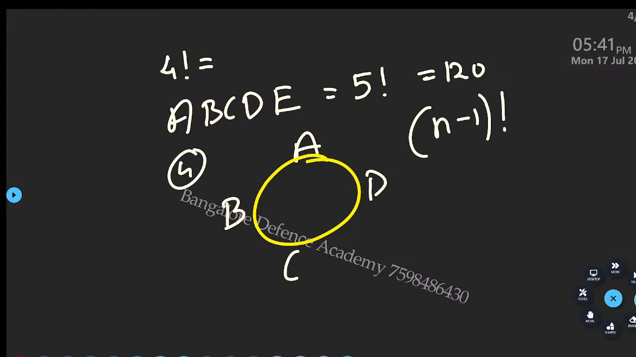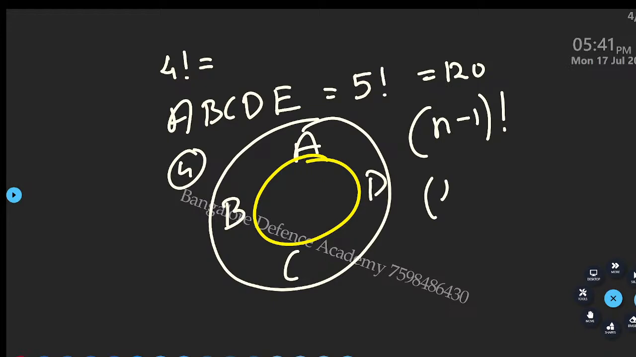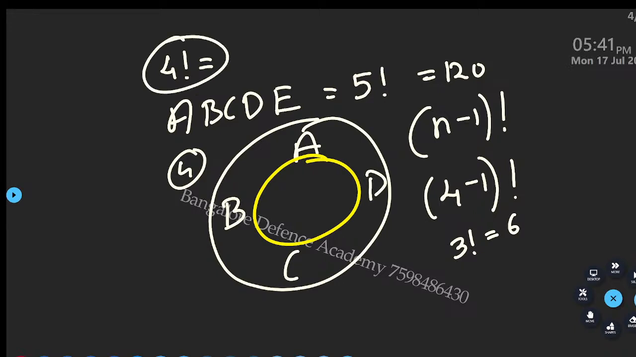What is the formula? n minus 1 factorial. Now imagine how many candidates are there? 4 candidates. So I do 4 minus 1 factorial. What is 4 minus 1? 3. So I write 3 factorial. What is 3 factorial? 6. I can arrange these people in 6 possible ways. These are all basic questions. Make your fundamentals strong, then I will give you higher level questions. So this is the first formula: n minus 1 factorial if the people are arranged in a circle.